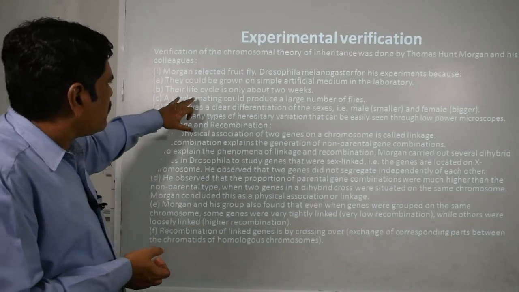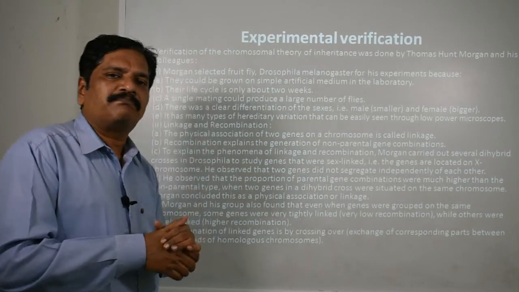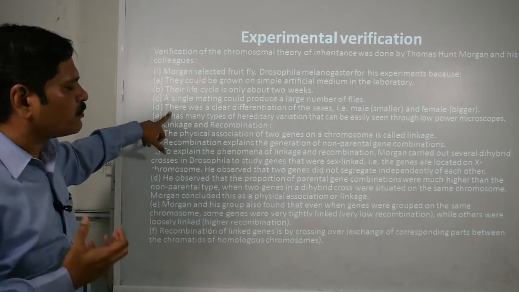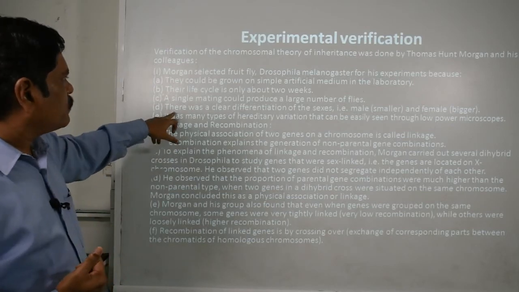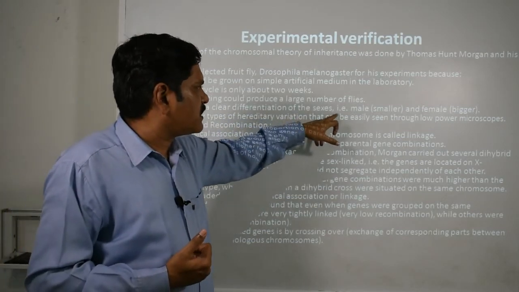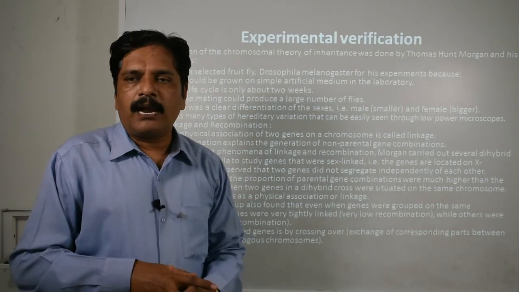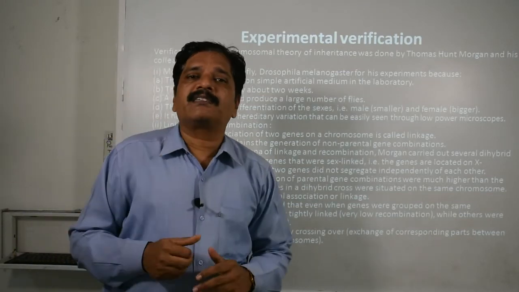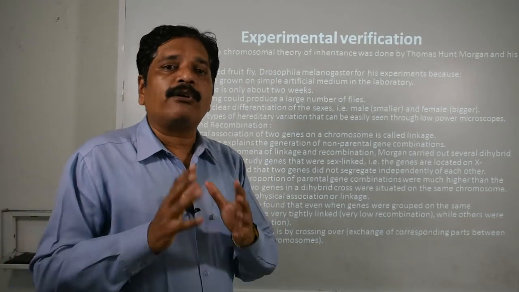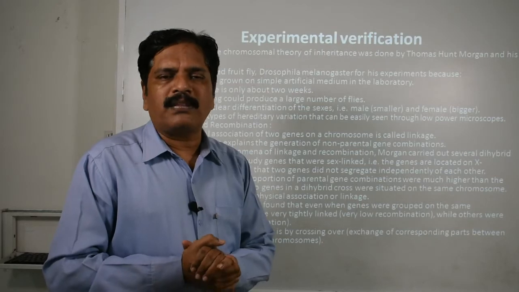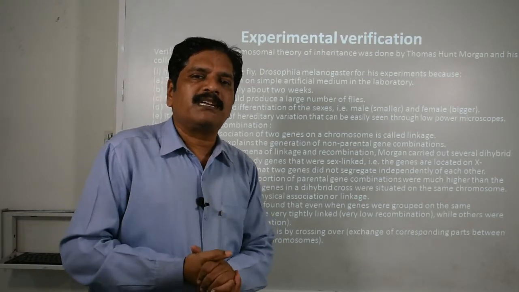Clear? And a single mating could produce a large number of flies, just like the garden pea. A large number of offspring is observed, so if any variation is there, then we can observe it. There was a clear differentiation of the sexes, that means the male is smaller and the female is the bigger one. And one of the important features is that their genetic material is very simple. They have only 4 pairs of chromosomes, so the location and the mapping can be done very easily.